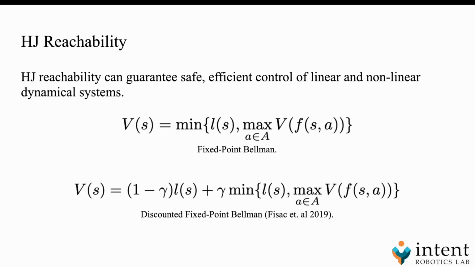The second equation is a discounted version of the first equation, introduced by Jaime Fisac. Adding the discount factor gamma turns the original fixed-point equation into a contraction mapping. This makes it easier to solve iteratively and enables stable approximations using tools like deep reinforcement learning. The key point is that both versions of the equation allow us to derive safe policies by optimizing over worst-case scenarios, and the discounted version makes it feasible to scale up using neural networks.